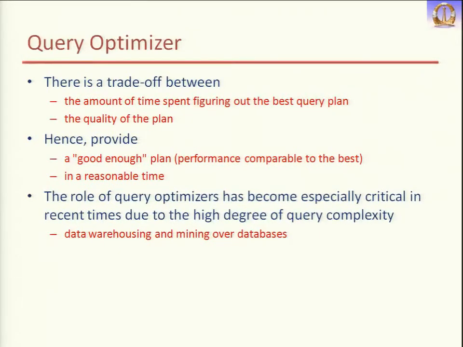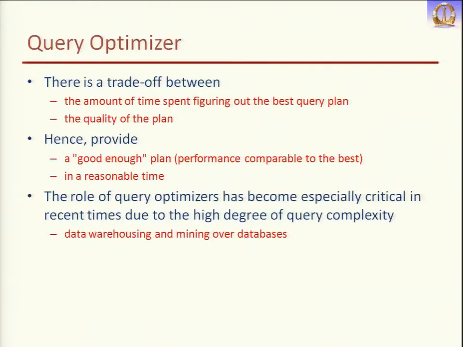Now there is a trade-off. Suppose the optimizer has 1000 choices of plans and it has to find out the best plan. One option is that it tries to explore all the 1000 plans, and the other is that it tries to find some kind of trade-off so that it doesn't spend too much time and the quality of the execution time is also not compromised. So it has to pick a good enough plan, with performance comparable to the best. It doesn't give you exactly the best plan, but it tries to give you a plan which is comparable to the best and takes reasonable time, so that you don't end up spending say 1 hour for executing a query which takes only 1 millisecond.